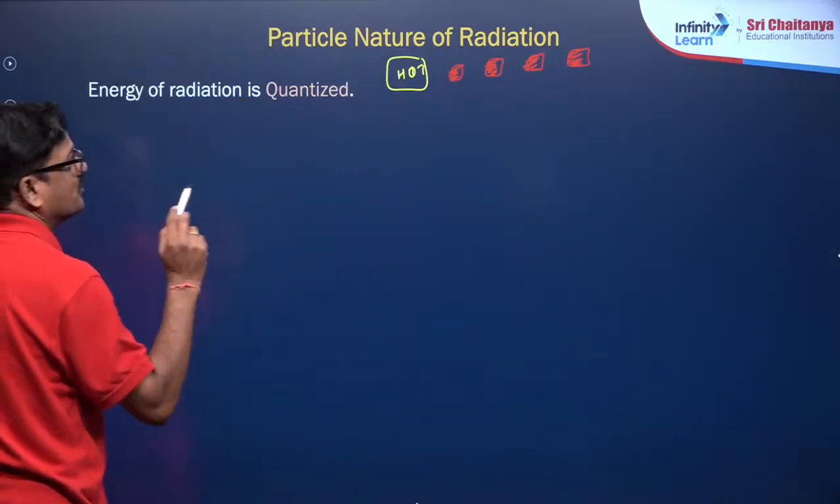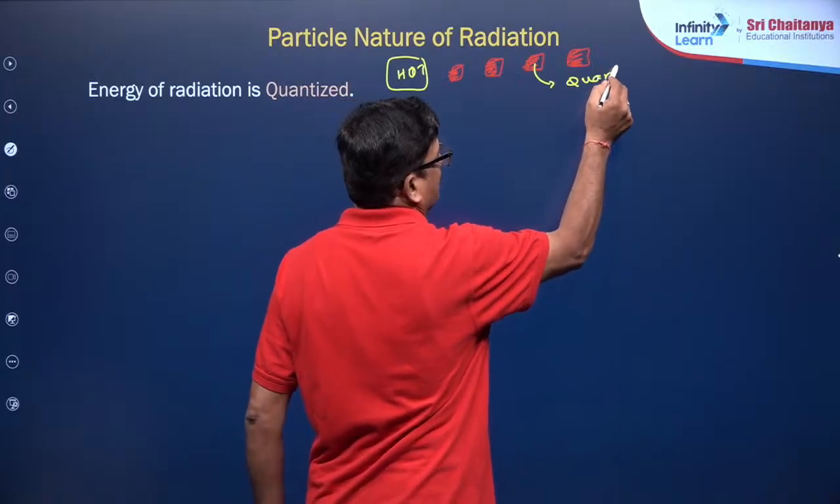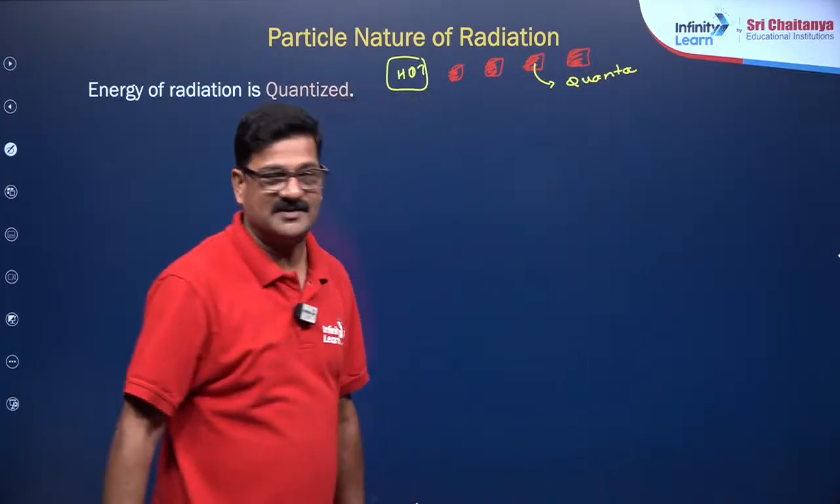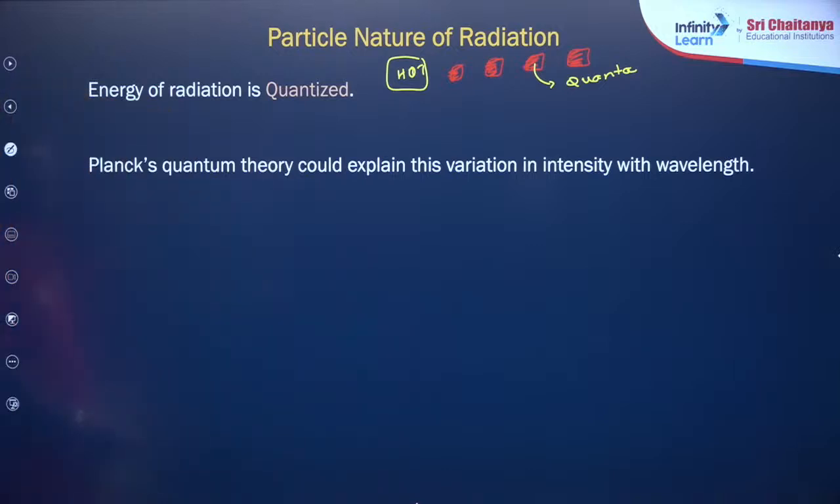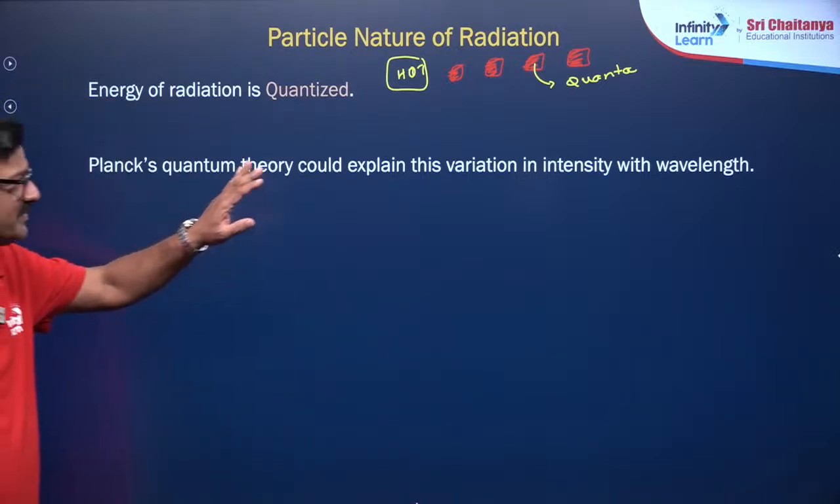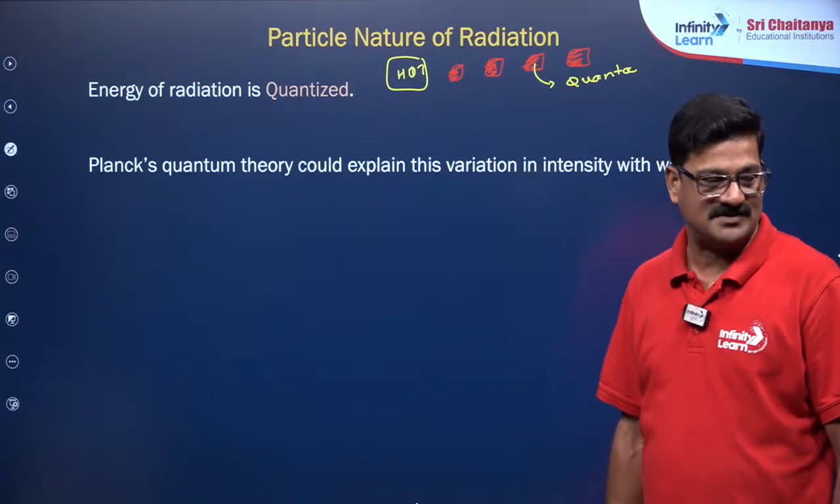This is said to be quanta, and each quanta has a certain amount of energy associated with it, and that is given. Planck's quantum theory could explain the variation of intensity with wavelength. Understand?